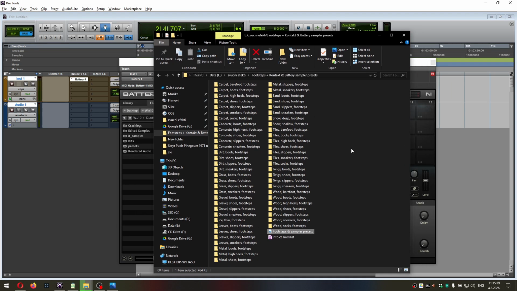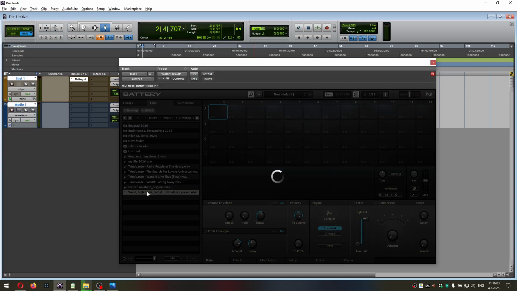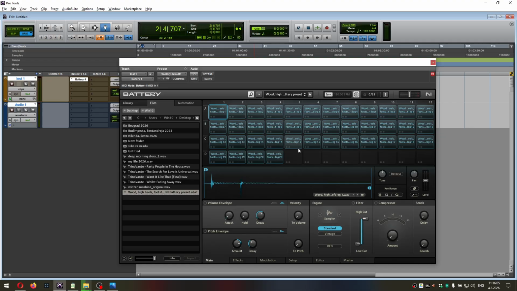As you can see, I have a large number of different footwear and different surfaces. In this library, you choose what exactly you need for the project. I'll show only one example. So on the desktop, I have this library. It's high heels on wooden surface.